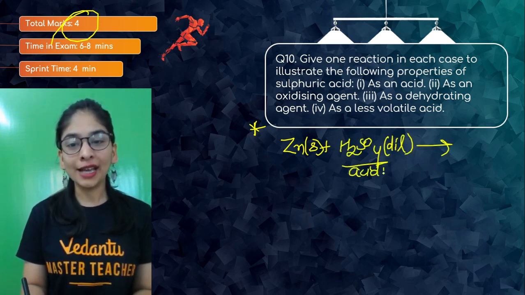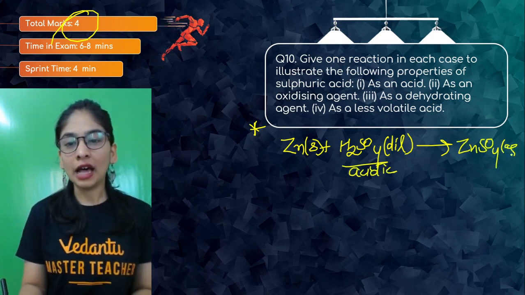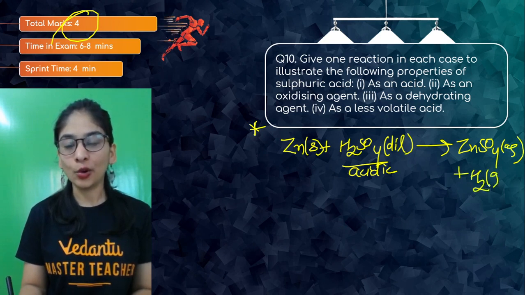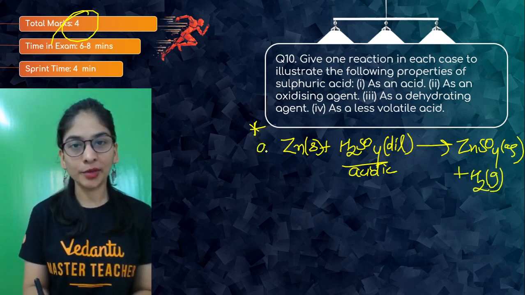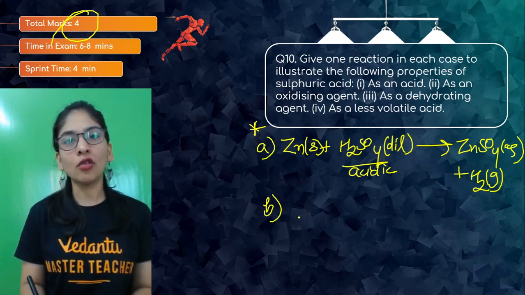So here it's showing acidic property, that with metal, it's giving metal salt along with hydrogen gas. Only possible when it shows acidic property. Right? B part. As an oxidizing agent, we did that so many times.